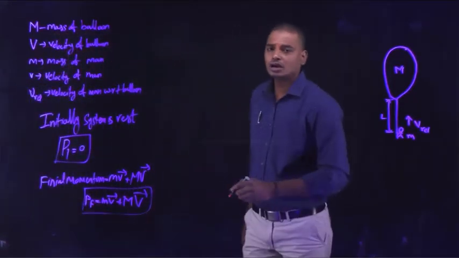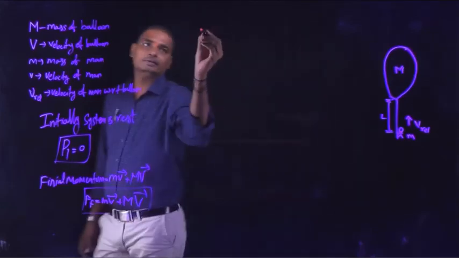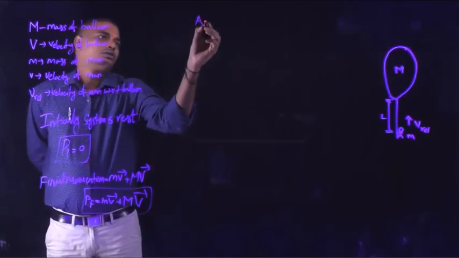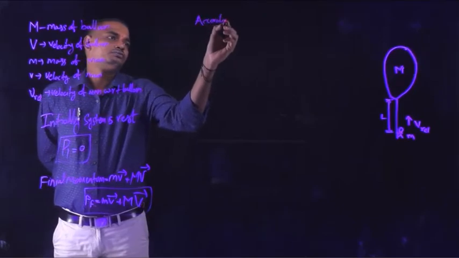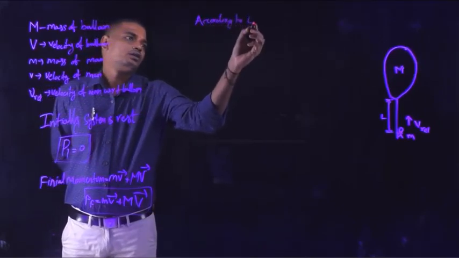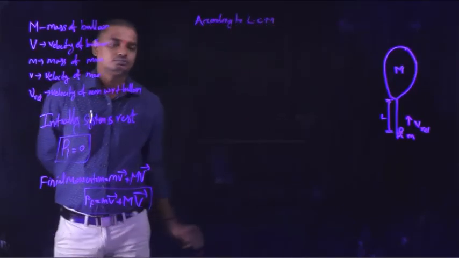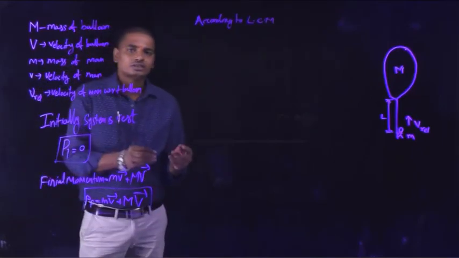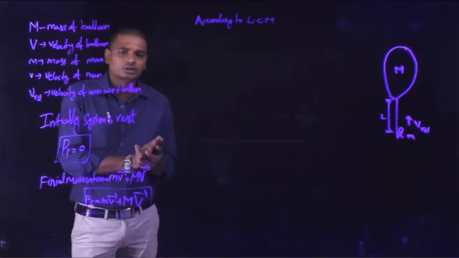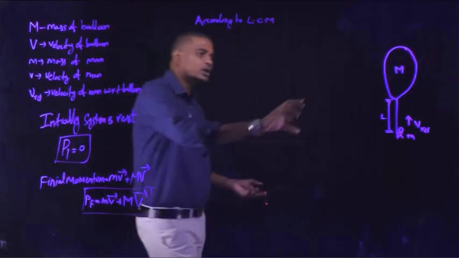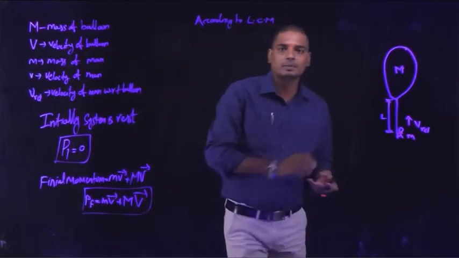Now, according to the law of conservation of momentum, the final momentum should be equal to the initial momentum, as there is no net external force acting on the system.